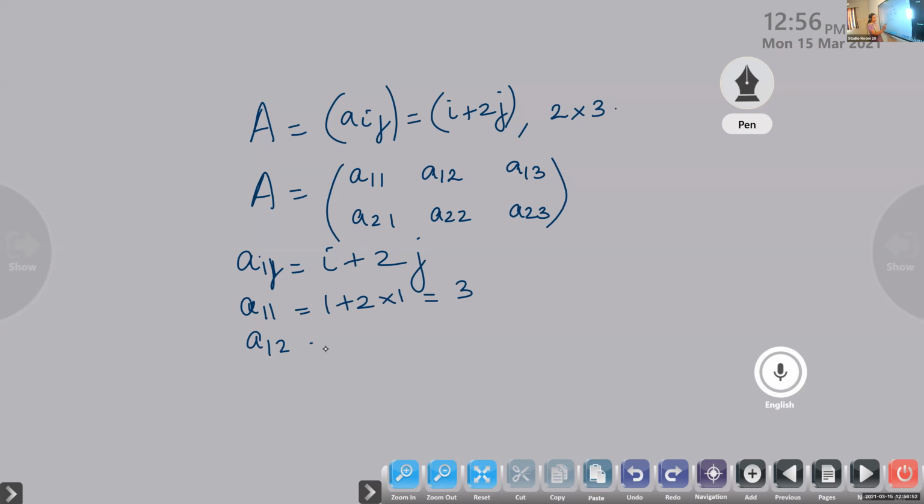What is A12? 1 plus 2 into 2. What is the value? 5. Nia, what is A13? 1 plus 2 into 3. So that is equal to?